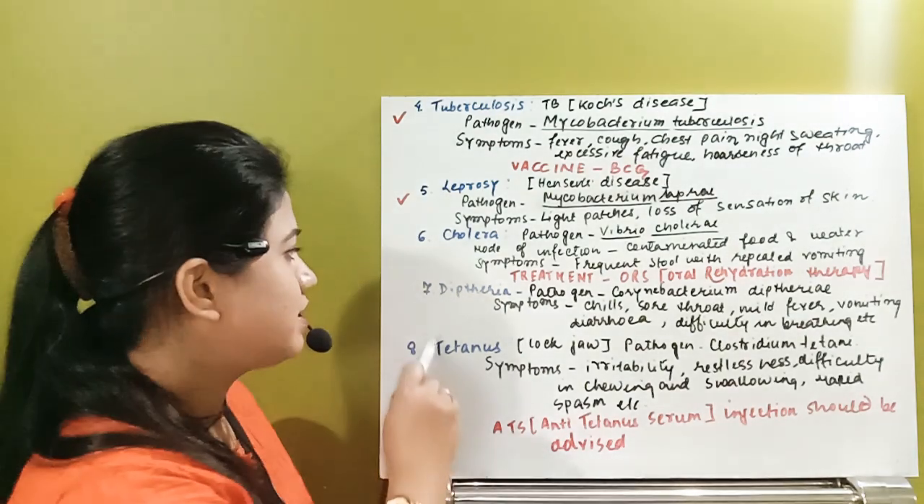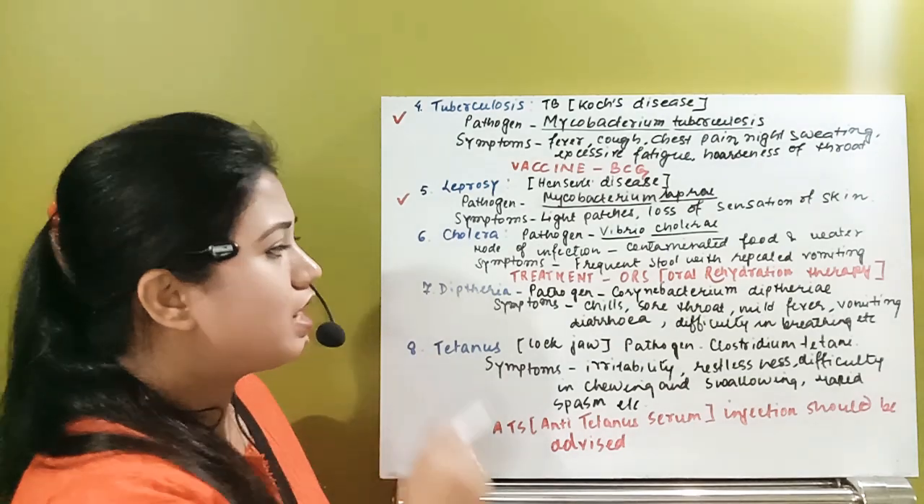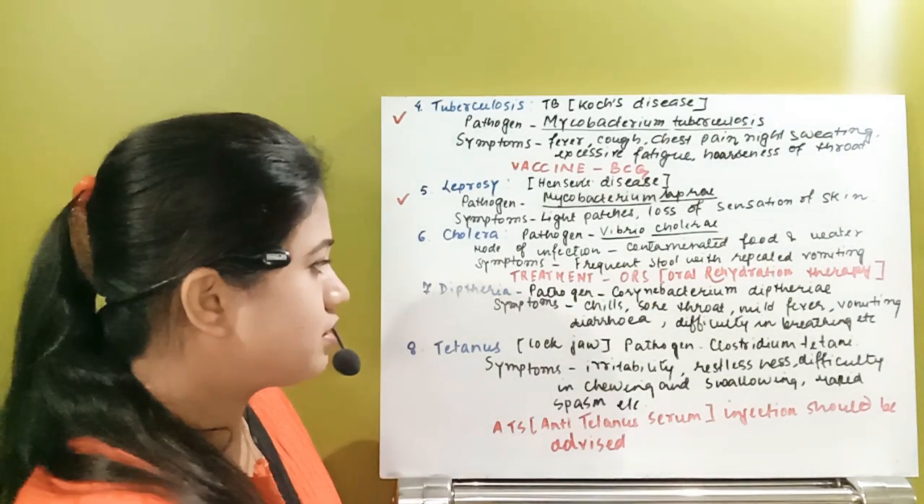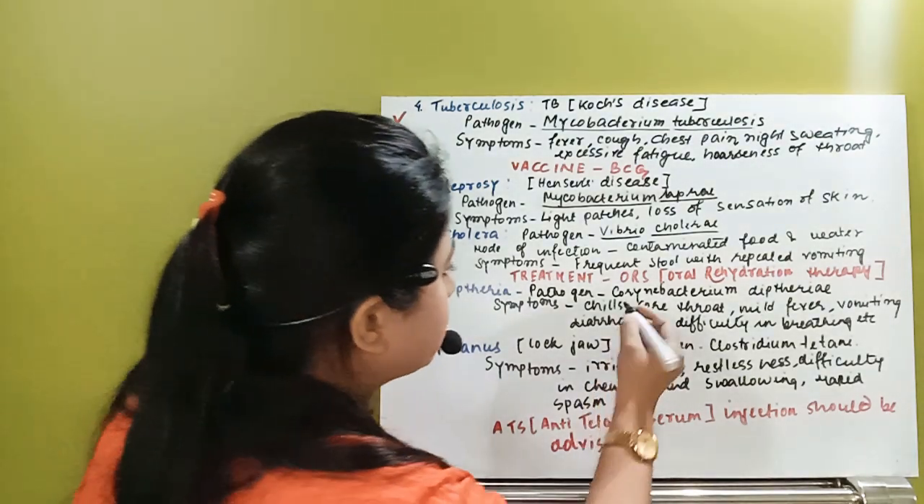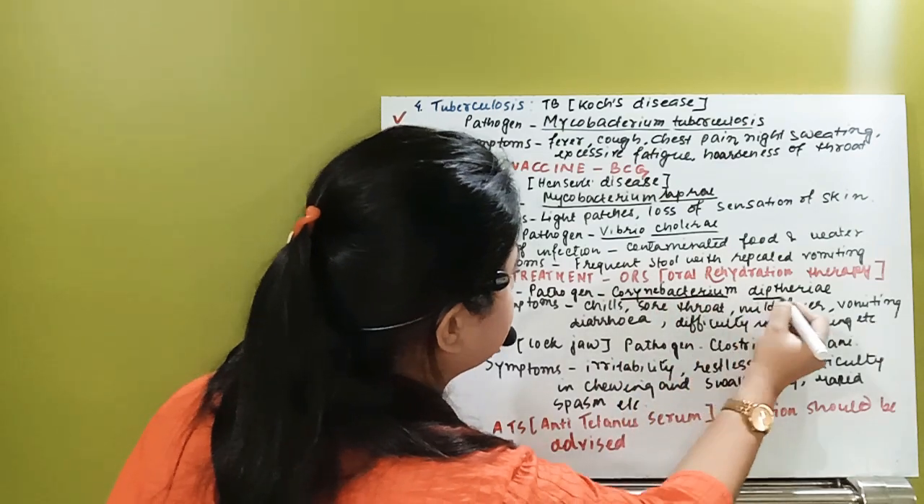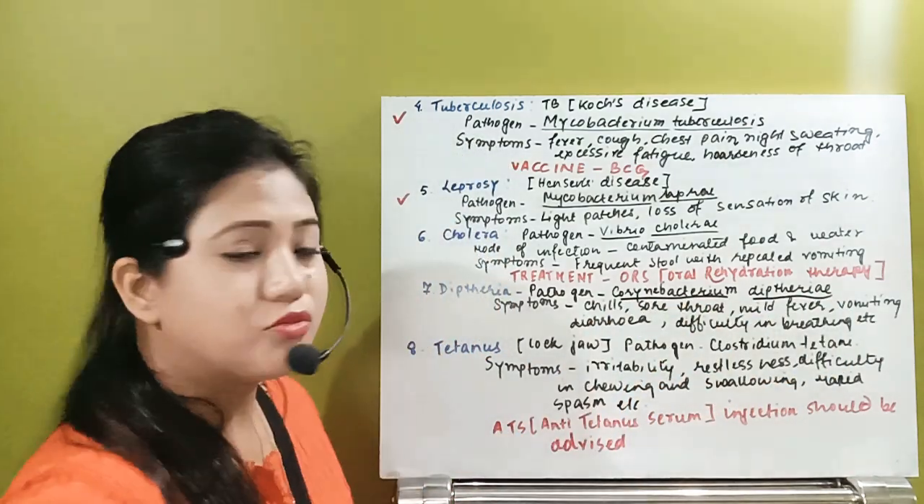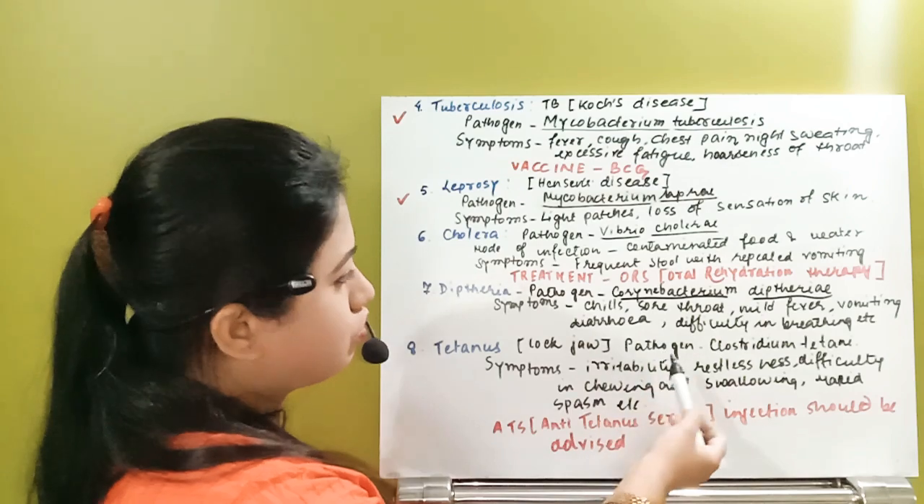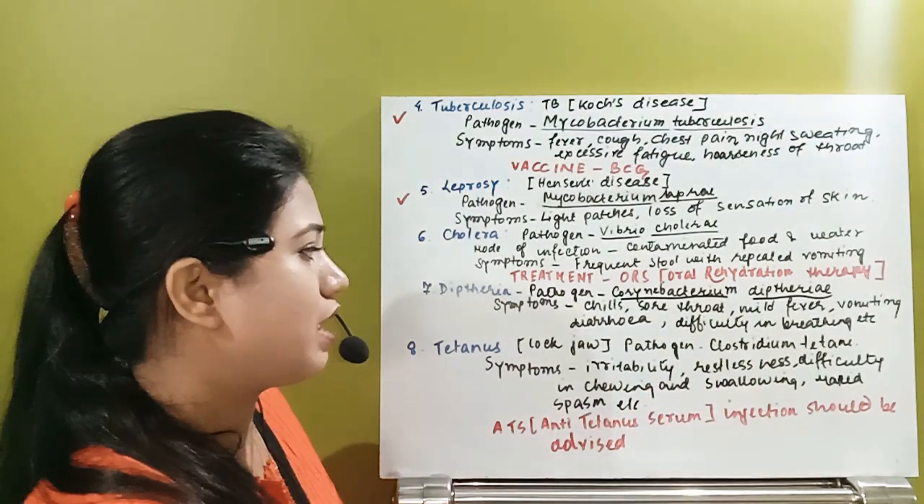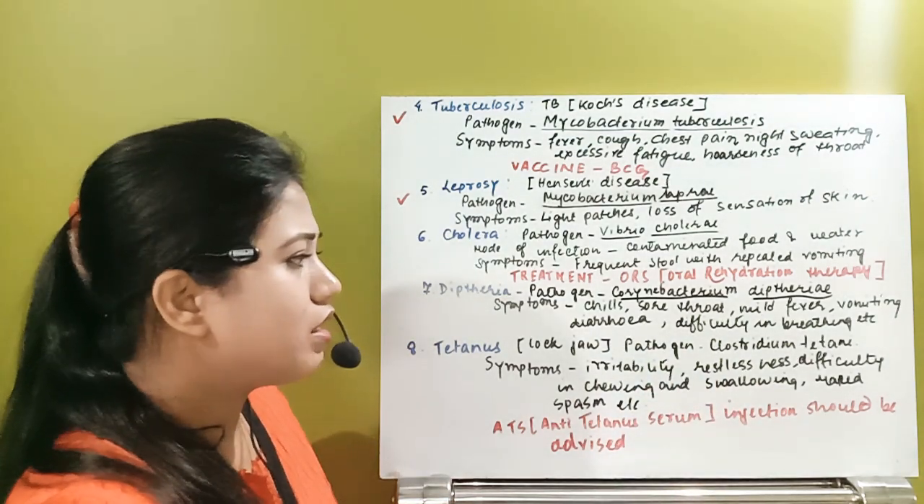Next type of disease is diphtheria. See, in diphtheria what happened? Yeah, this is a scientific name. The pathogen is Corynebacterium diphtheriae. So what happened? The symptoms include chill, sore throat, mild fever, vomiting, diarrhea, difficulty in breathing.